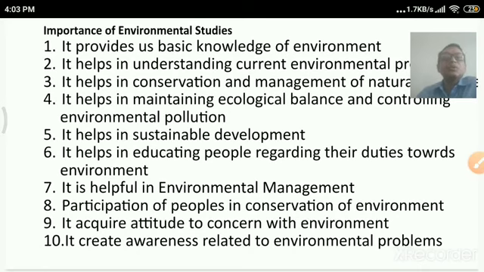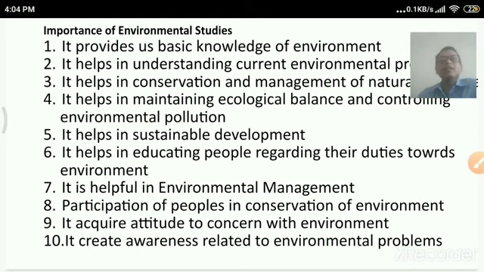Participation of people in the conservation of the environment, creating awareness using mass media and print media, and running campaigns to create awareness among people for conservation of the environment. It also builds an attitude of concern for the environment. What is our role as humans? What things are essential to do after studying this course?